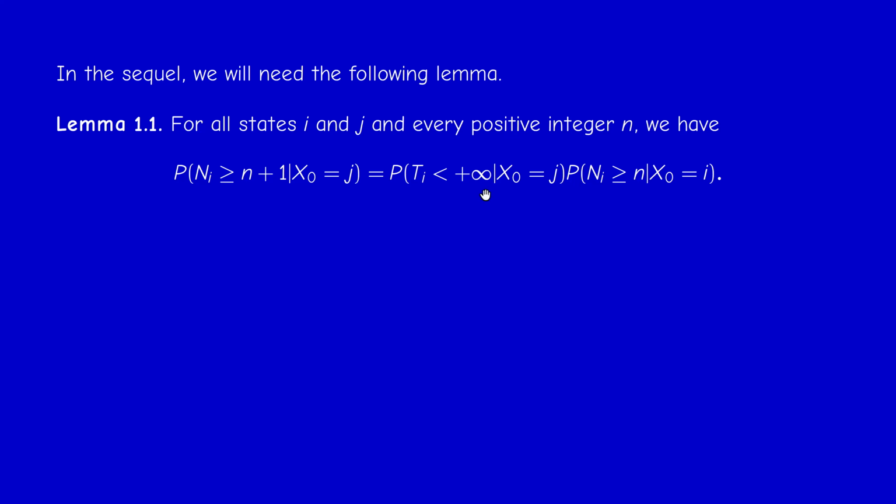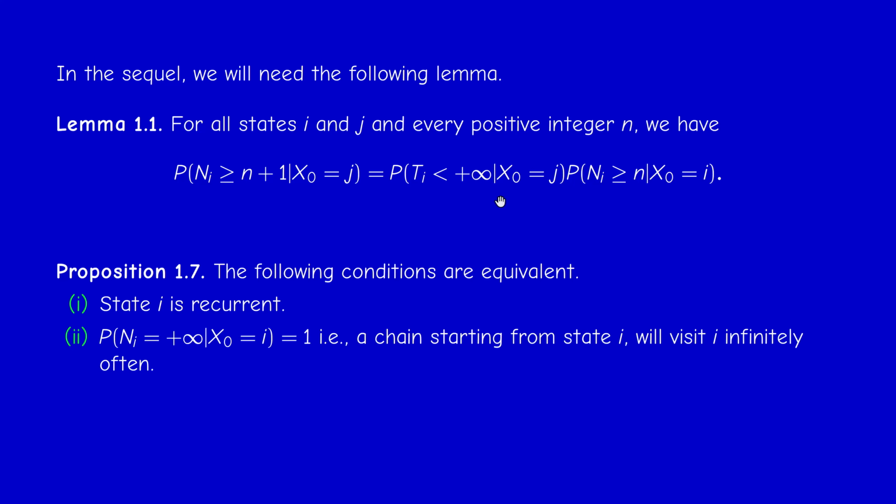But I will apply it twice. First for j equal i, and for j equal i this probability has a name: this is what we call f_ii. If this probability is 1, we say that the state is recurrent, and otherwise it is transient. Then I will apply it for j different from i.